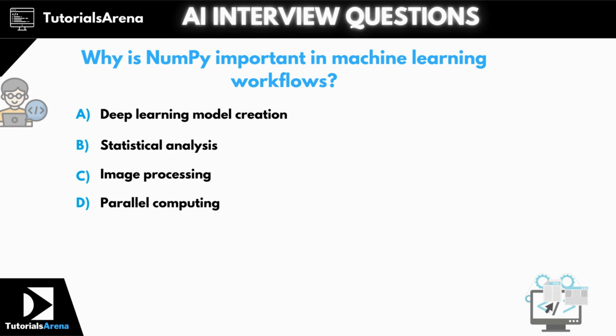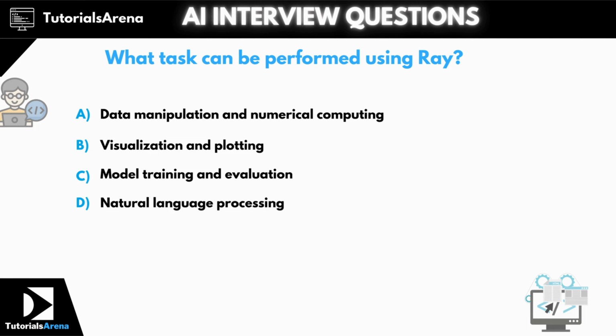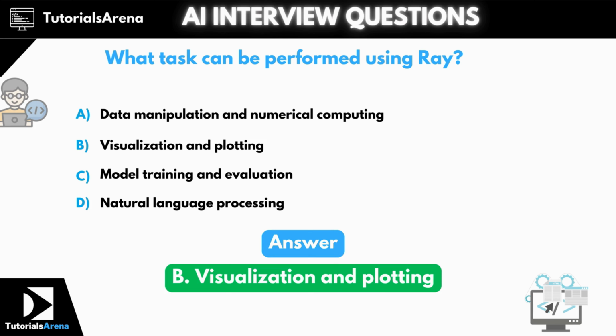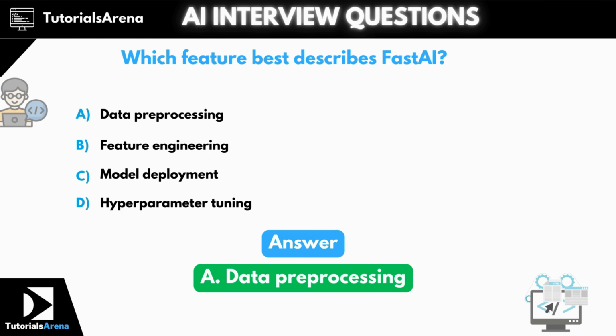Question 18. Why is NumPy important in machine learning workflows? The correct answer is option D, parallel computing. Question 19. What task can be performed using Ray? The correct answer is option B, visualization and plotting. Question 20. Which feature best describes fast.ai? The correct answer is option A, data preprocessing.